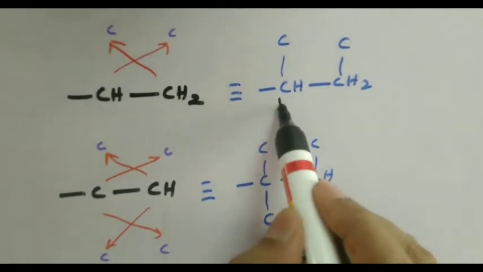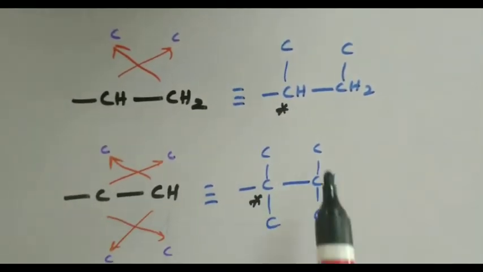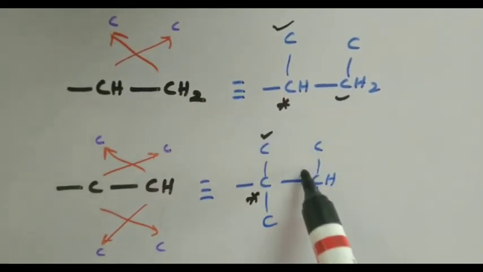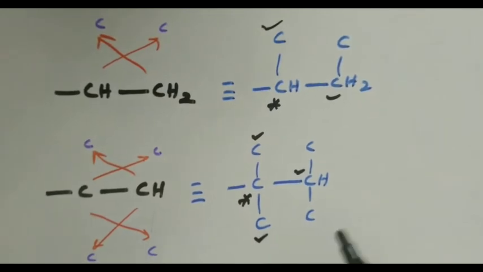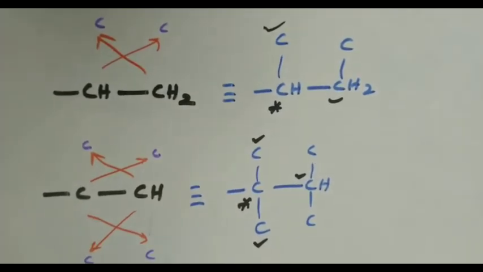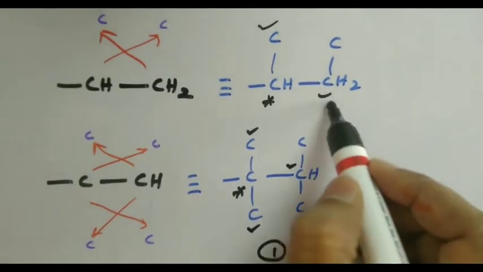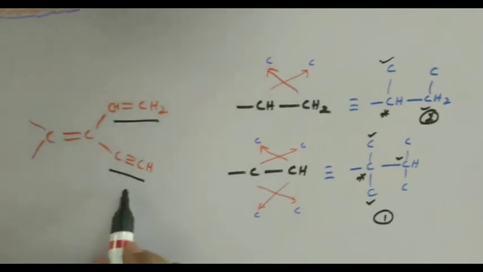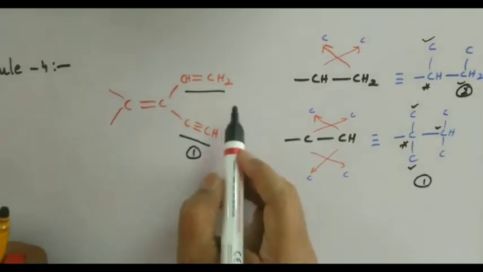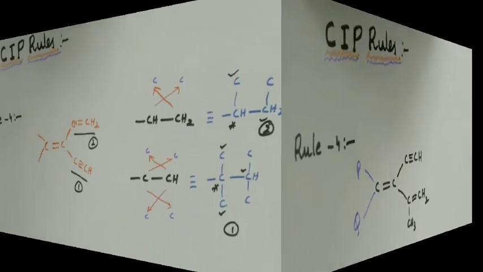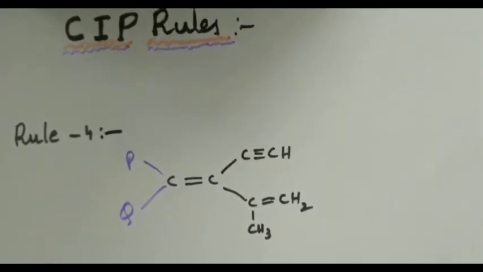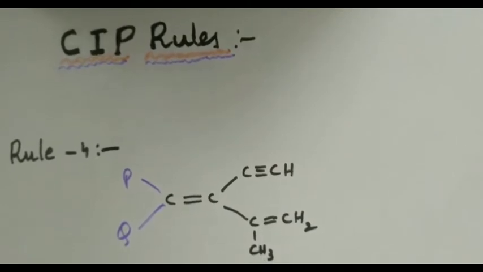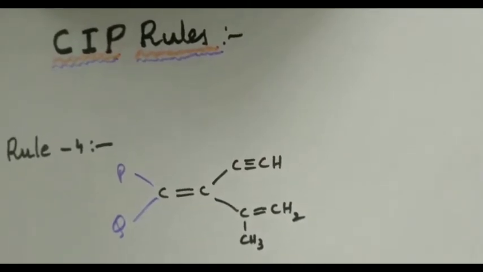So this is the first connected atom in both the cases. It is connected to 2 carbons here, whereas it is connected to 3 carbons, 1, 2, 3 here. Therefore ultimately first priority should be given to this and second priority should be given to this. So come back to our alkene taken. So this is the top priority group and this is the second priority group. That's it. Viewers, rule number 4 is rather important. We need to understand it properly, otherwise there are students who make more mistakes in this particular rule number 4.